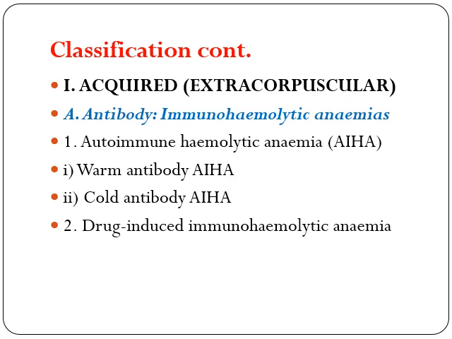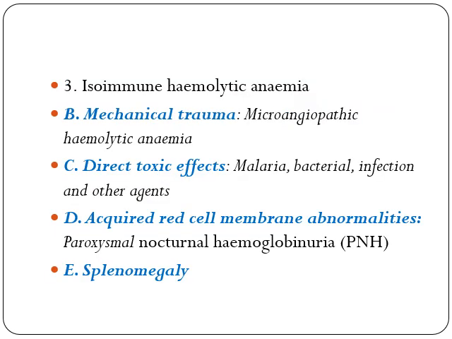first is acquired. In this, number one is due to immunological reactions, that is immunohemolytic anemia. One is autoimmune hemolytic anemia. This will be further classified into warm antibody autoimmune hemolytic anemia and cold antibody autoimmune hemolytic anemia. Second, drug-induced immunohemolytic anemia. Third, isoimmune hemolytic anemia.